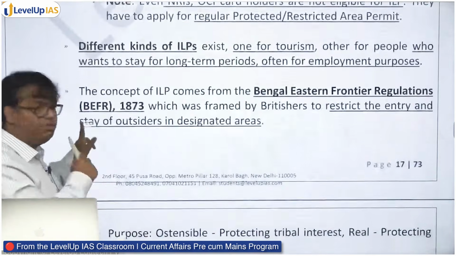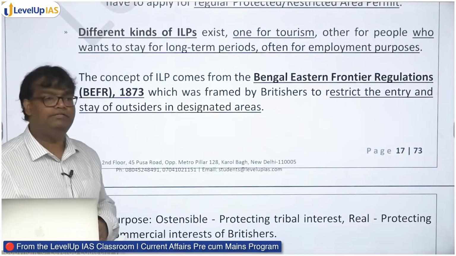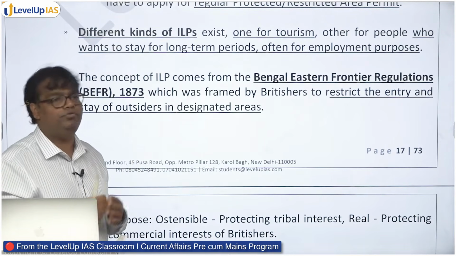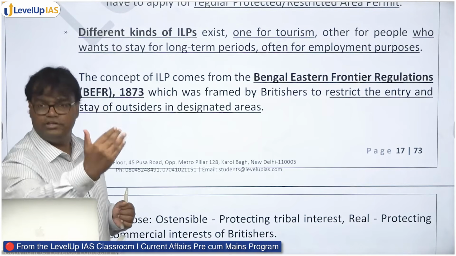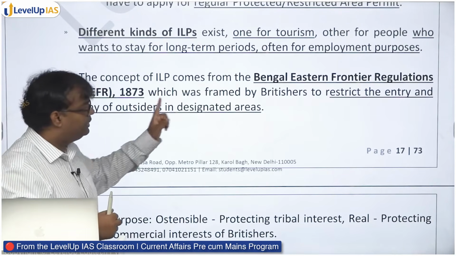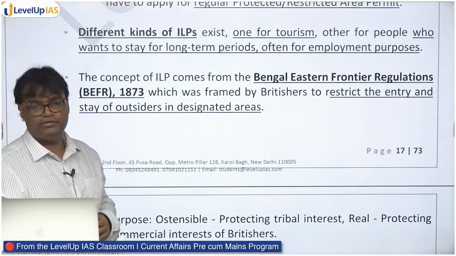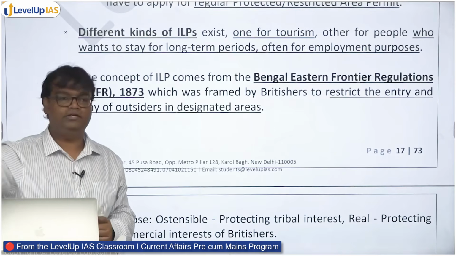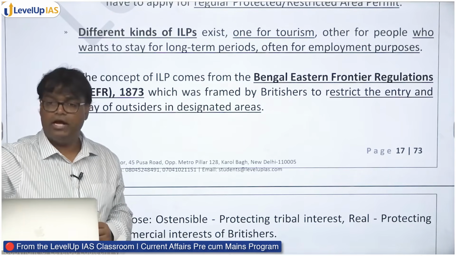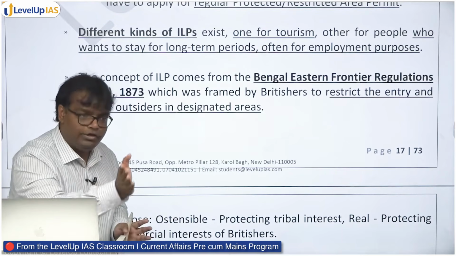Now, the concept of ILP began with Bengal Eastern Frontier Regulation 1873. It was this regulation which first brought in the concept of ILP. Bengal Eastern Frontier, you can understand they're talking about Northeast India. इसमें Britishers restricted the entry and stay of outsiders in these designated areas. Bengal के Eastern Frontiers में outsiders will go, if they'll go, they will go by ILP. They'll go after taking ILP, not before that. So there was regulation and restriction of citizens from rest of the country to enter those places.